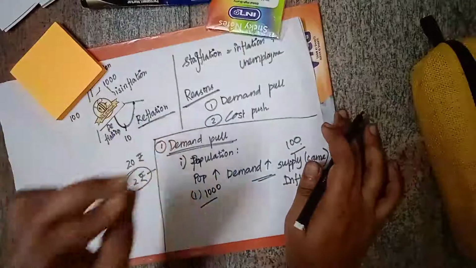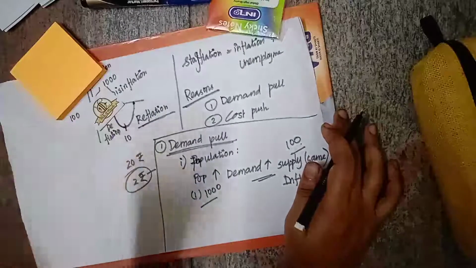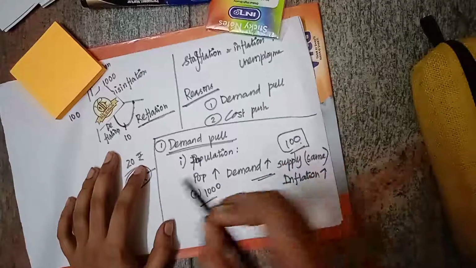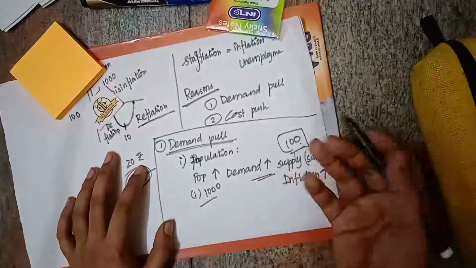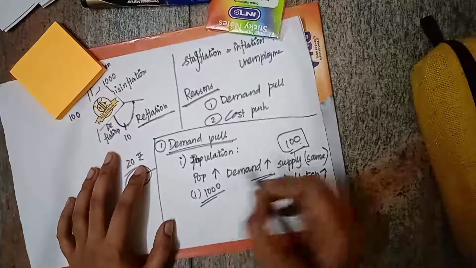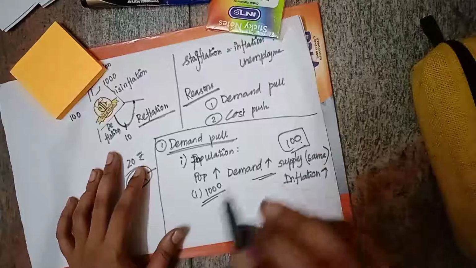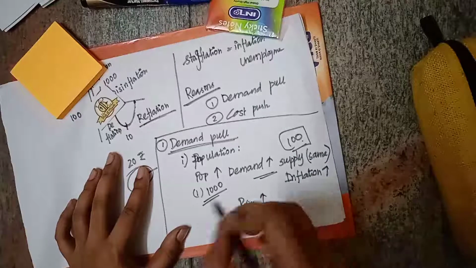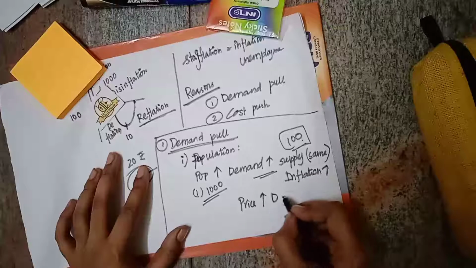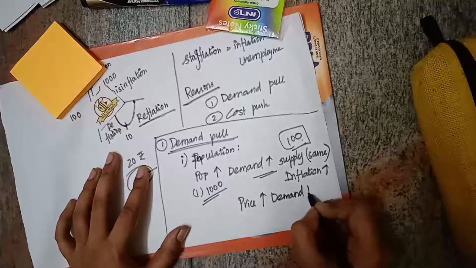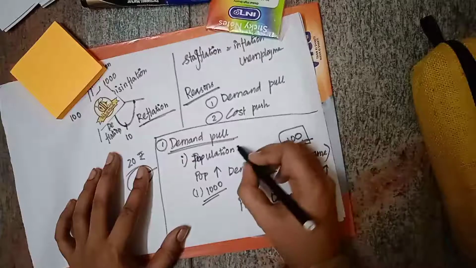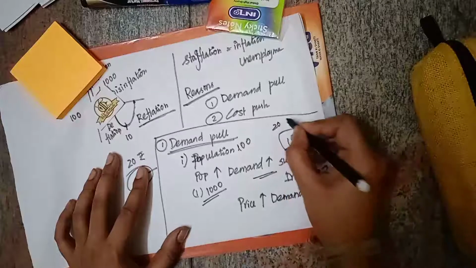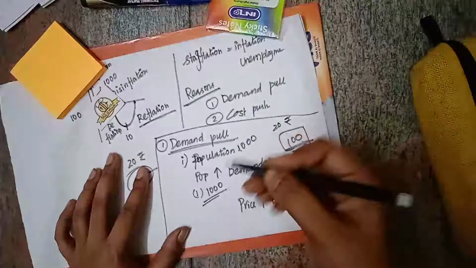So all need those 100 onions. So this will affect the price. So demand means they all need, but not everyone can afford. So suddenly what will they do, these 1,000 people are in need of these 100 onions, so they will increase the price. And automatically the demand will fall down. So first, when there are 100 onions and 100 people, the price of the onions will be around 20 rupees, say. Suddenly many migrated and 1,000 people arrived.